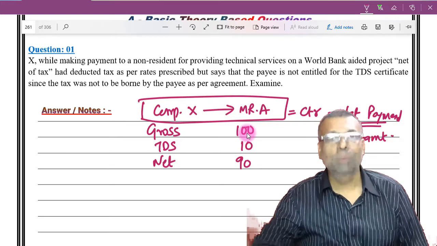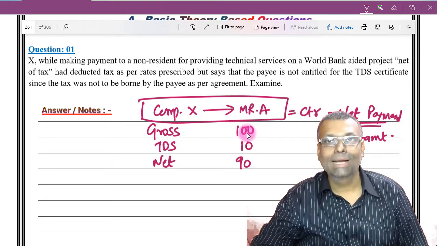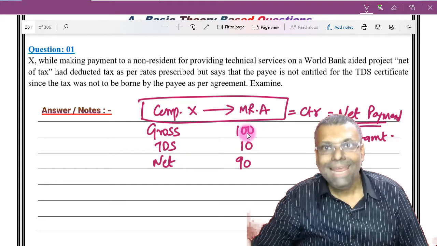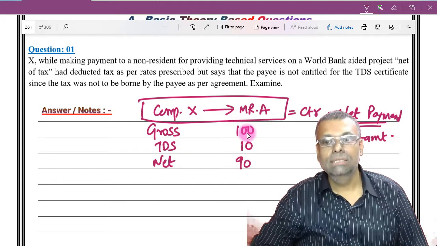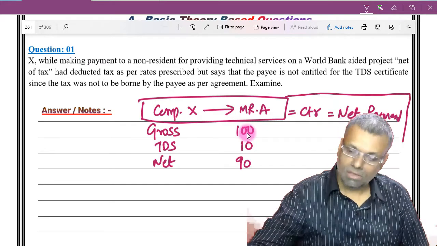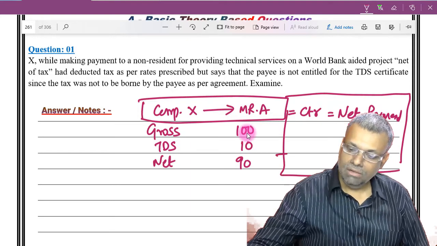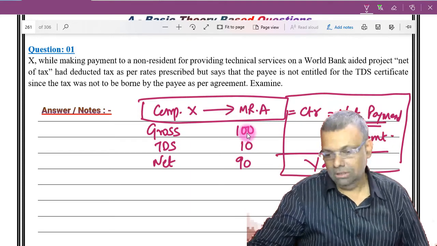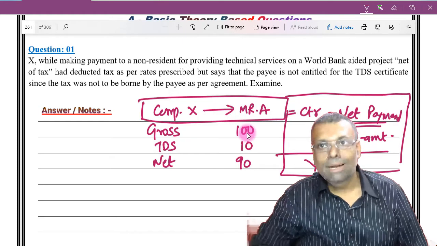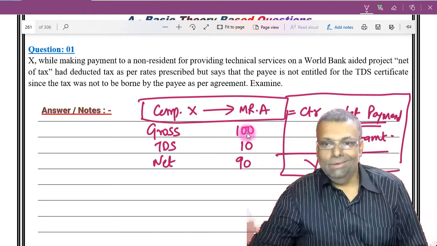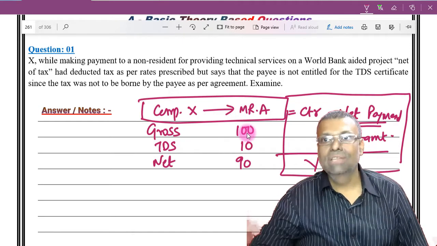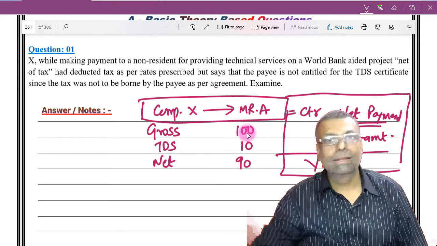First of all, is this possible? That means, is this type of contract a valid contract? Yes, this kind of contract is a valid contract. In other words, as per the Contract Act, you can enter into a contract for X amount of remuneration which is net of everything. There can be a contract drafted like that.